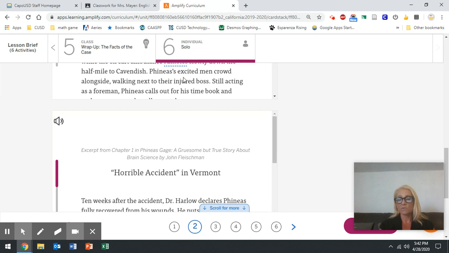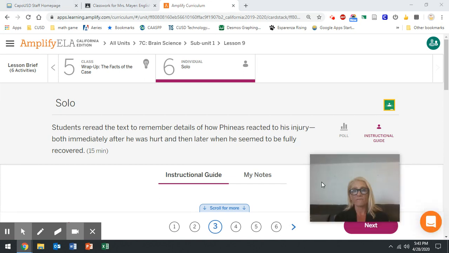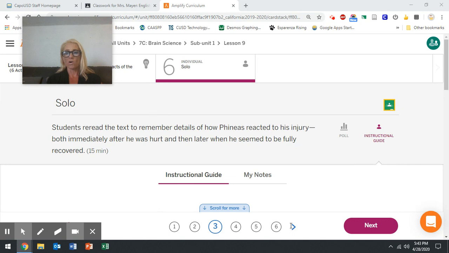Remember, questions 1 and 2 are the very first part. How many answers are in number 2? 3. Then questions 3, 4, 5, and 6 are this one. It really does help you because as you click to answer these questions, it's going to give you the correct text. I just wanted to explain that before you get started. You're going to do all of the cards. It looks like you're done when you get to 6, but you're not finished. You're going to go all the way here. Make sure you do 8. So 7, 8, and then you're going to hand it in.